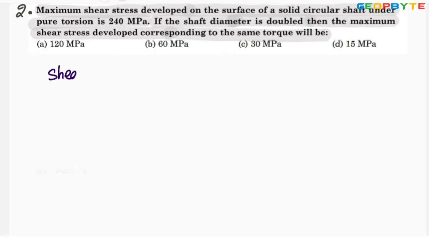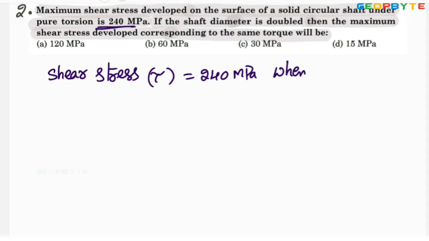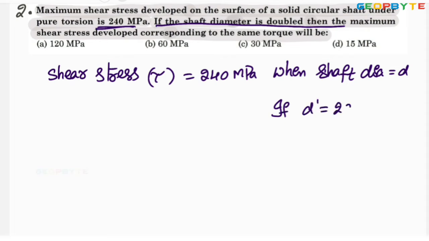The shear stress tau equals 240 megapascal when shaft diameter equals, let it be d. If the shaft diameter is doubled, if d dash becomes 2d, the maximum shear stress developed corresponding to the same torque will be?